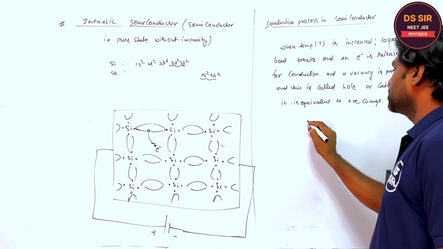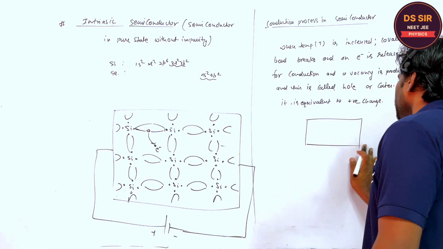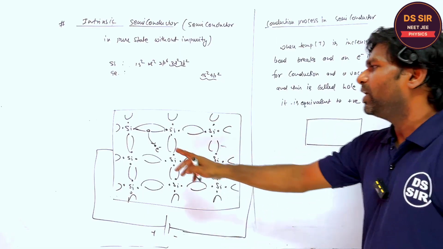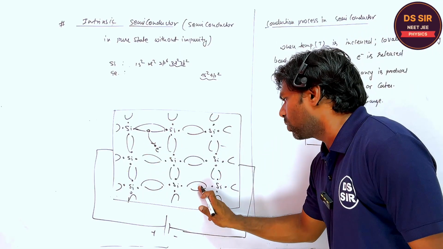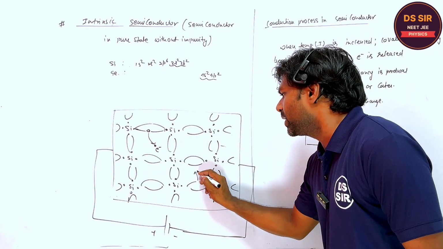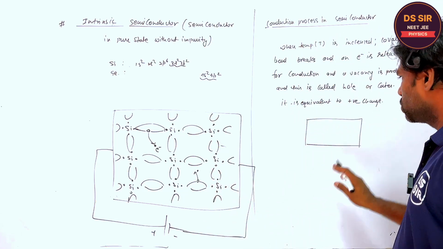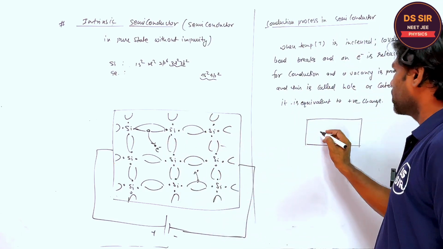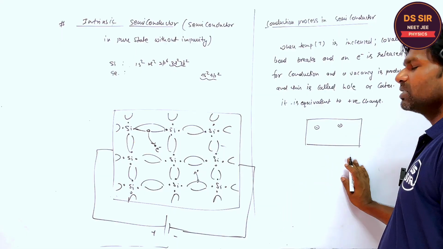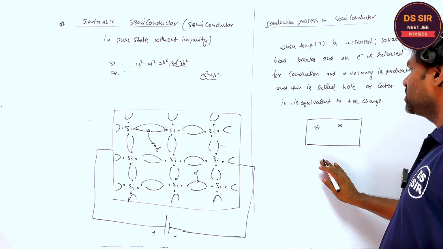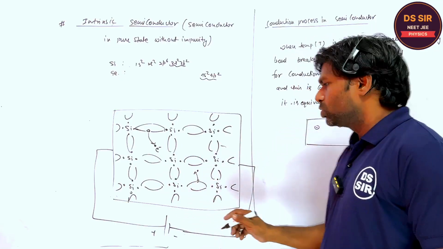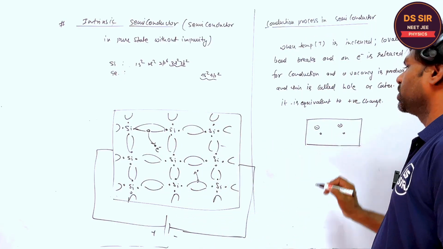So if you consider the semiconductor, when the temperature is increased, sometimes a covalent bond may also break. Are you getting or not? So inside the semiconductor, free electrons are available like this, and in an intrinsic semiconductor, if the number of free electrons is 2, the number of holes will also be 2.